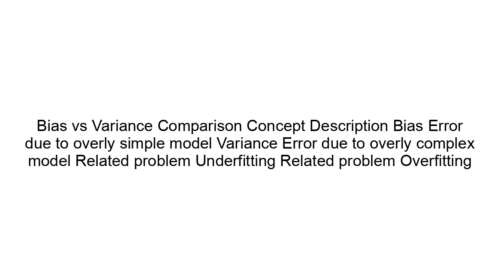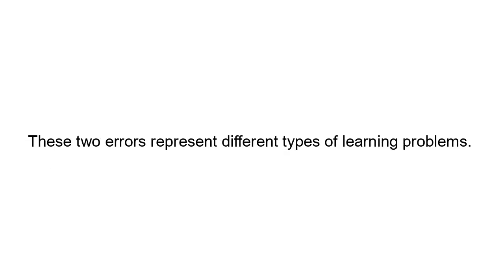Bias versus variance comparison. Bias: error due to an overly simple model. Variance: error due to an overly complex model. Related problem for bias: underfitting. Related problem for variance: overfitting. These two errors represent different types of learning problems.